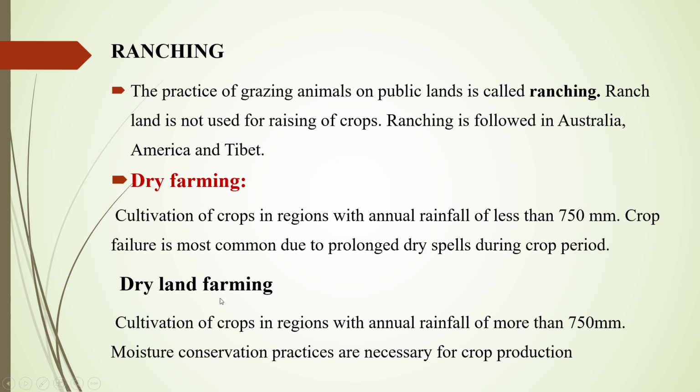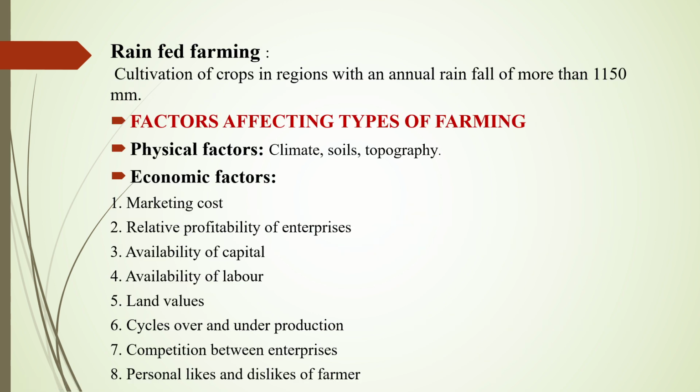Next is dry land farming. What is dry land farming? Cultivation of crops in regions with annual rainfall of more than 750 mm. Moisture conservation practices are necessary for crop production. The next is rain-fed farming. What is rain-fed farming? Cultivation of crops in regions with an annual rainfall of more than 1150 mm.